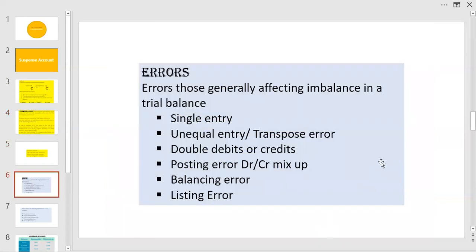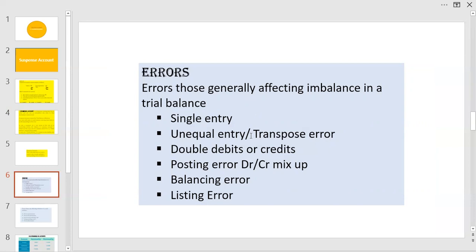All errors don't result in an adjustment in the suspense account. Some will and some will not. For example, single entry, where the prime entry is made correctly, the second entry is not made. Say, electricity charge of 7,000 entered in the cash book but not in the ledger account. Obviously, this will affect the trial balance.